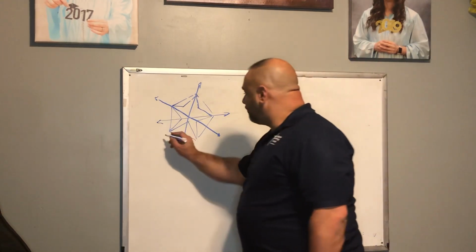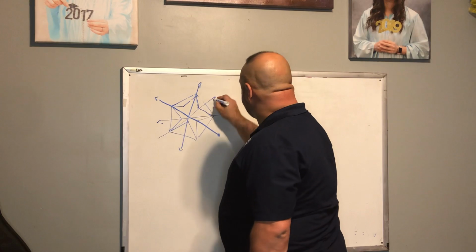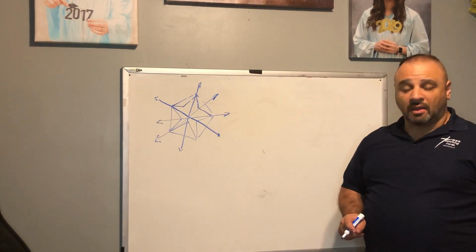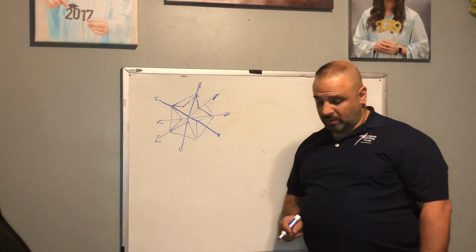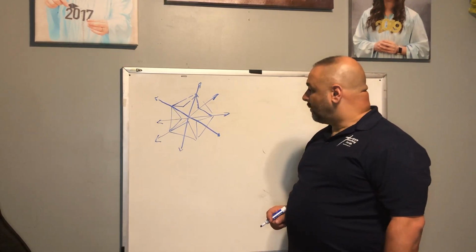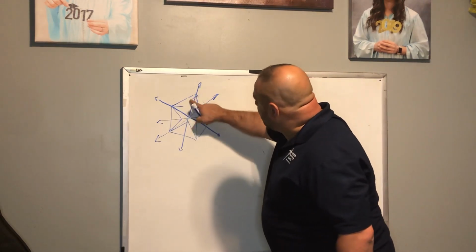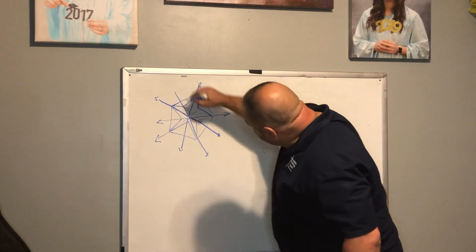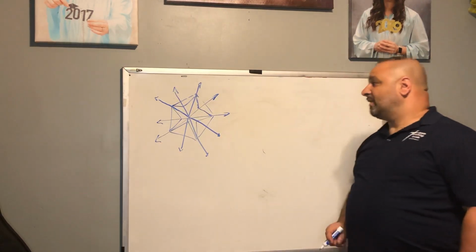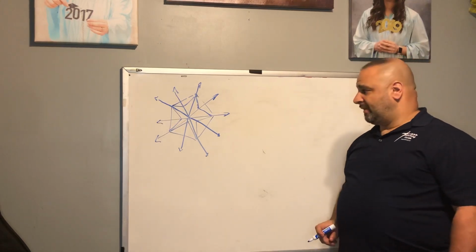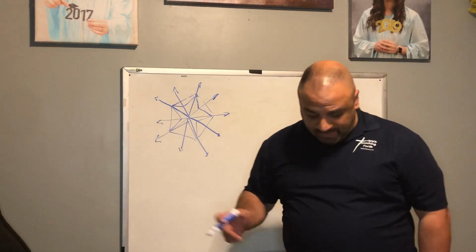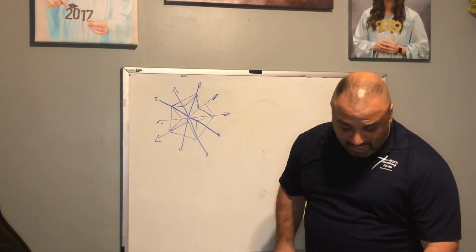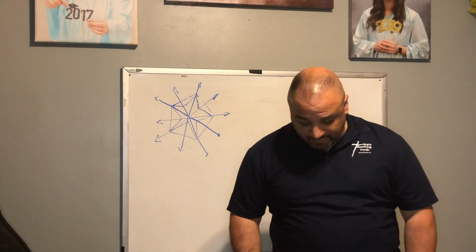Then we're going to go down to this here. Okay, 4 lines of symmetry. And then we have 1 more. We're going to go right through this vertex here, all the way down through that leg of that star. And then we have 5 lines of symmetry there. So how many lines did we use? 5 lines. So draw the lines of symmetry for those figures that have line symmetry.